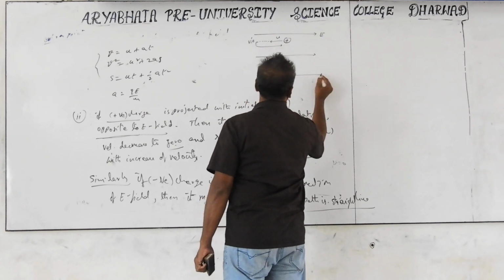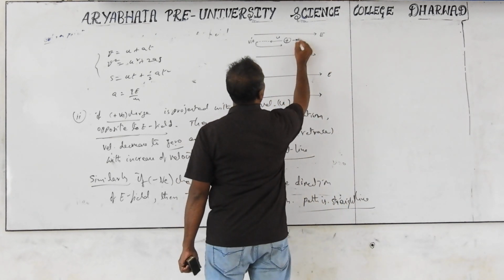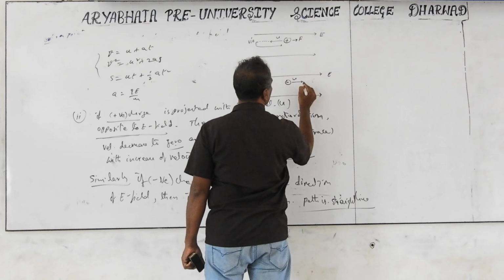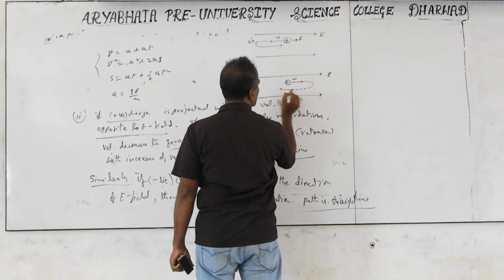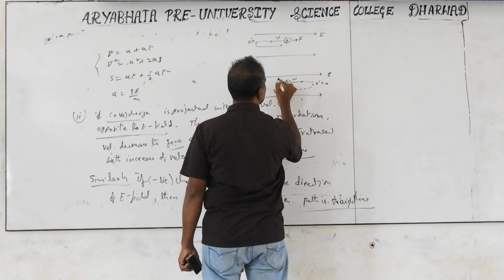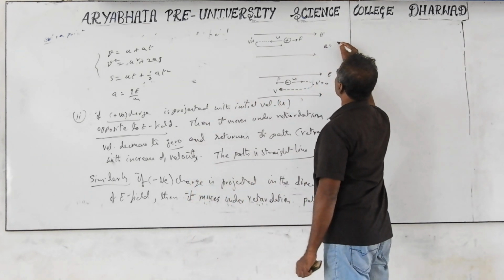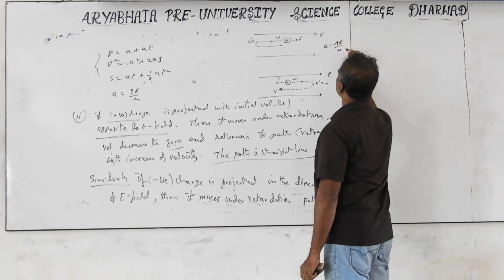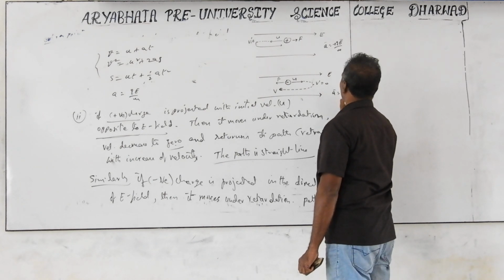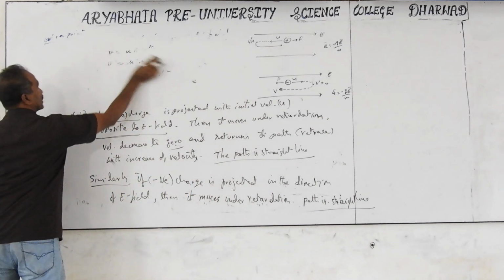The same thing happens if you take the negative charge. It experiences a force in the direction of the force. I take a negative charge and project it in the direction of the electric field with initial velocity u. It takes a straight line path and turns backwards, so the final velocity v prime is equal to 0. But the force acting on this is in this direction. It's a retardation. Here the acceleration equals minus qE by m. Minus means the acceleration is opposite to the velocity. This is the straight line path condition.